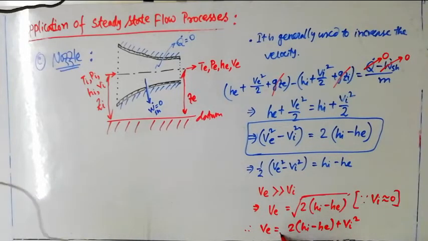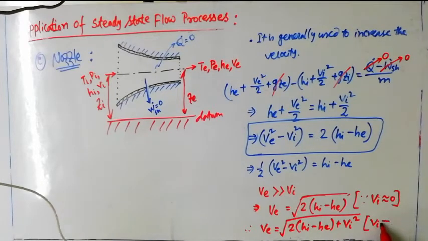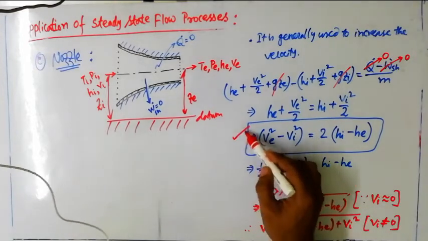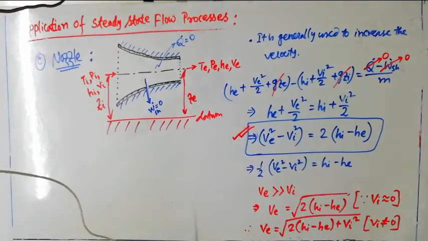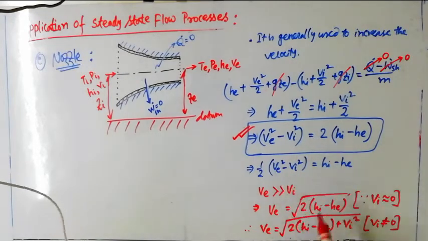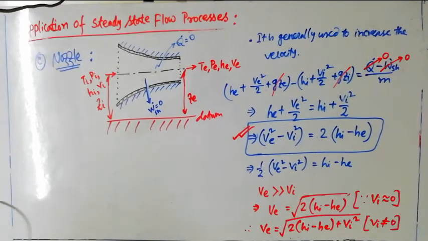Whatever it is, you should keep this equation in mind. If Vi is neglected, the equation converts to this one. So the exit velocity from the nozzle can easily be known if the inlet enthalpy and the exit enthalpy of the working medium are known to us.